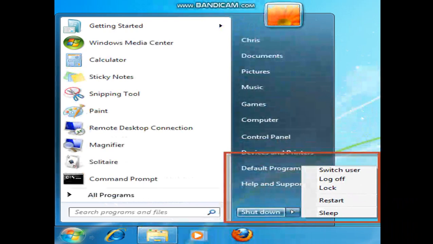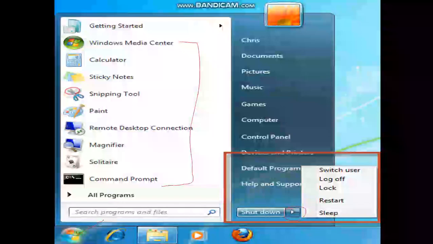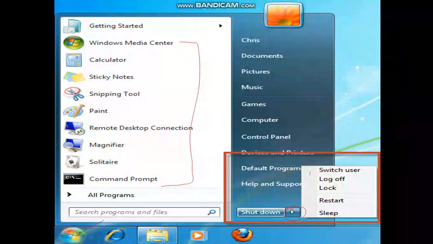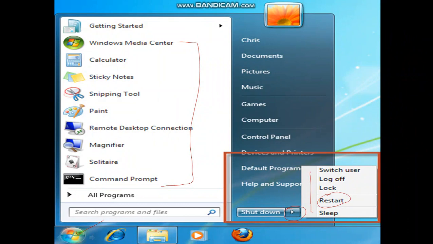Now look here. To restart a computer, first you will click on this button. This is the start button. Then this start menu will appear. Then you will click on the shutdown arrow. As you can see here, this is the shutdown arrow. When you click on this, again a menu will appear, and from here you will click on restart and your computer will restart. First the Windows shuts down and then again it restarts.